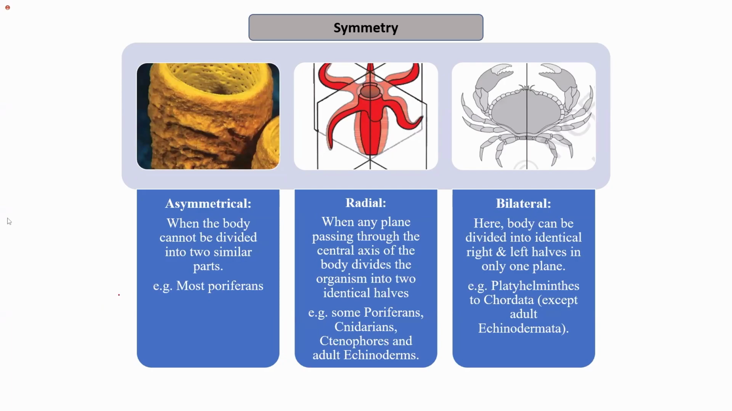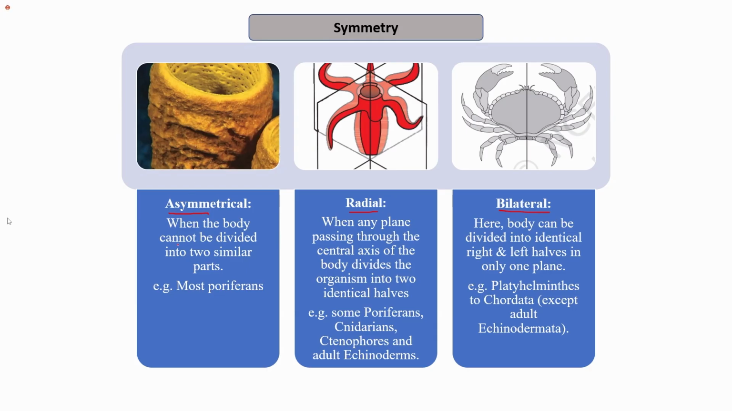Next, a very important classification system is symmetry. Organisms may be asymmetrical, or they may have a radial symmetry, or they may have a bilateral symmetry. Depending on how the cells are arranged, or how the body can be divided into two equal or similar parts, it defines the type of symmetry the organism has.